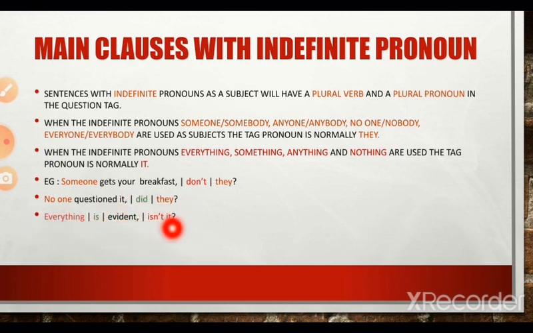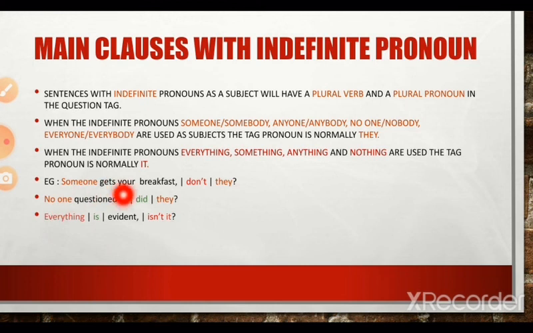Everything is evident, isn't it? Here is is a linking verb. It is a main verb. It is a lexical verb in the form of be. So everything is evident. Here the subject is everything, which is an indefinite pronoun, followed by the linking verb is. Hence in the tag it becomes isn't it.